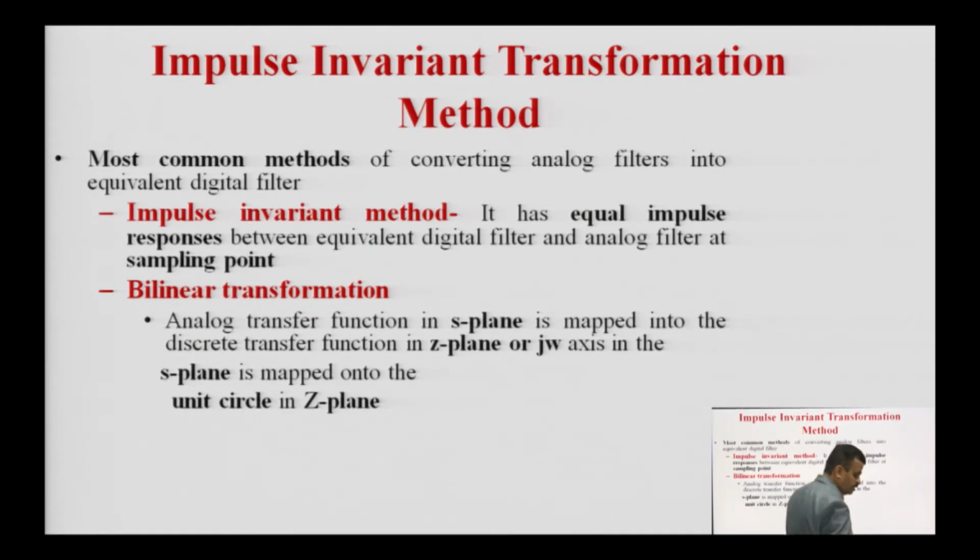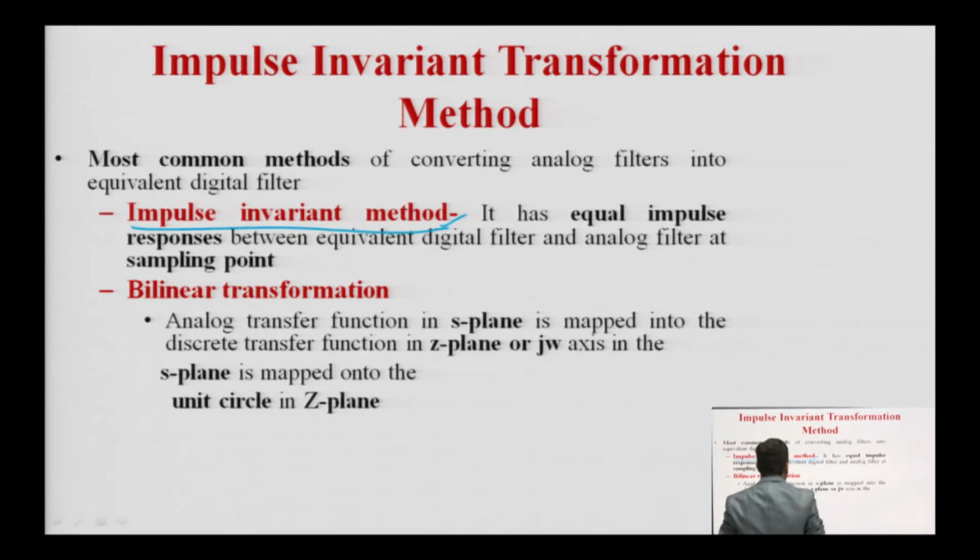Now, these are the most important methods that are used in IIR digital filter designing, like the impulse invariant method and the bilinear transformation method. These are the commonly used methods that you generally use in digital filter designing in IIR. So, first is your impulse invariant method.